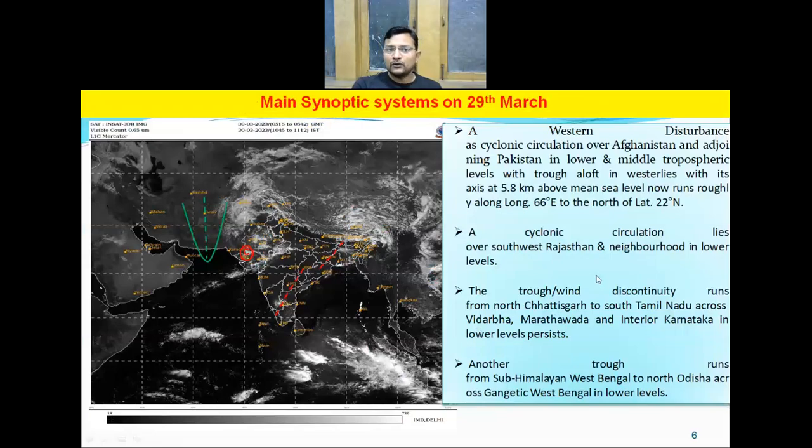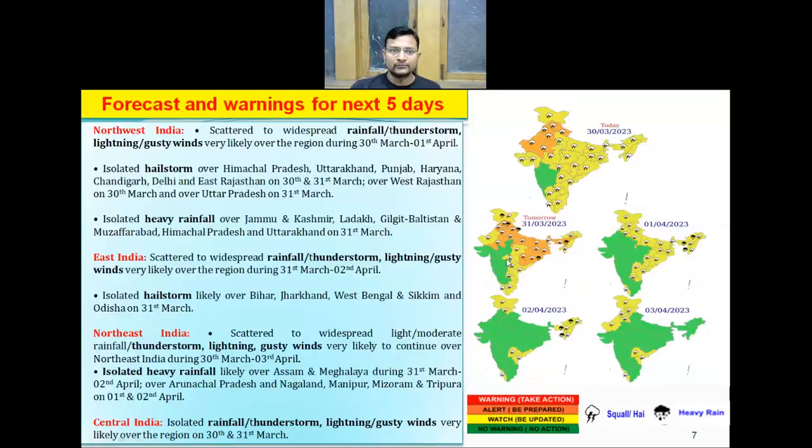And if we look into today's synoptic features, today a western disturbance is seen as a cyclonic circulation over Afghanistan, and there is also a trough aloft in the mid-tropospheric levels roughly along 66-degree east and north of 22-degree north. And in the lower tropospheric levels, a cyclonic circulation lies over southwest Rajasthan, and a trough or wind discontinuity also runs from the northern parts of Chhattisgarh to south Tamil Nadu across Vidarbha, Marathwada, and interior Karnataka. And another trough runs from sub-Himalayan West Bengal up to the northern parts of Odisha across Gangetic West Bengal in the lower tropospheric levels.